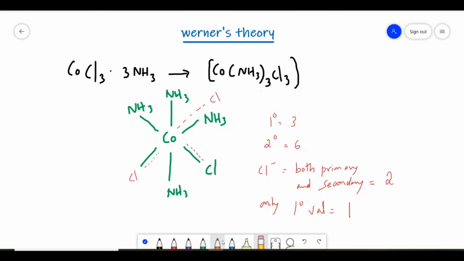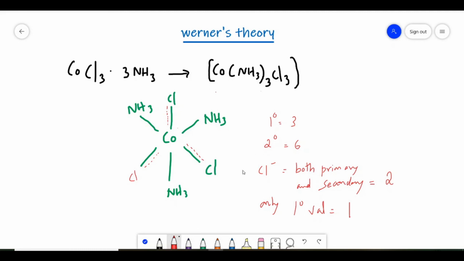So this indicates the number of ammonia is 3. So I am removing one more ammonia. This is the ammonia, and in the place of this ammonia there is a chlorine. And now this chlorine will have both primary valency and secondary valency.